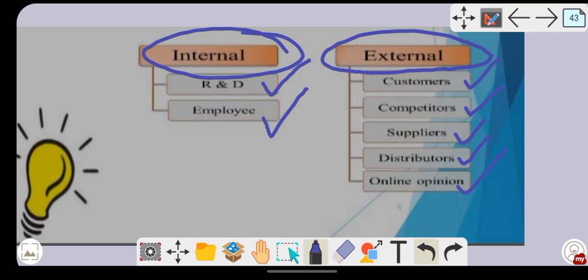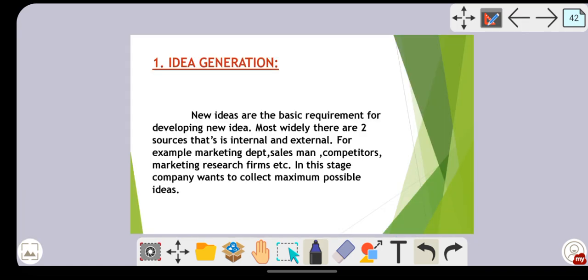In online surveys also, the company comes to know what the consumers are expecting, or maybe from customer complaints. If customers are complaining regarding your current product, at that time you can bring some changes, or you can manufacture a new product as per the requirement of the customers. That's why generally two sources are there for your idea generation. So for example, here marketing department, salesman, competitors, marketing research firms.